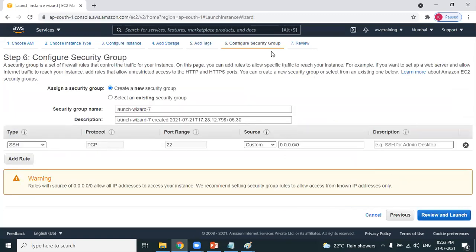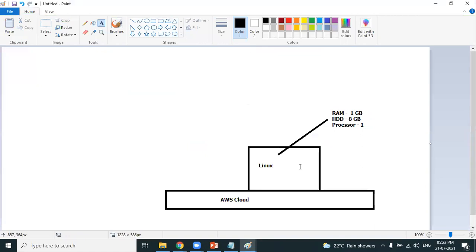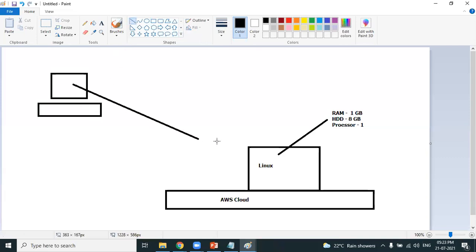Security group. This is important. Step 6 is security group. Please try to understand. Let's say you're done with creating a Linux machine. Once you have completed creating a Linux machine, what will be the next step? Obviously, the next step is you want to connect to that Linux machine so that you can start learning Linux. Once the machine is created successfully, naturally, the next step is to connect to that Linux machine.